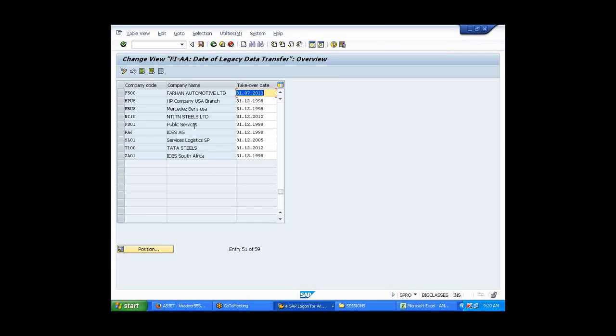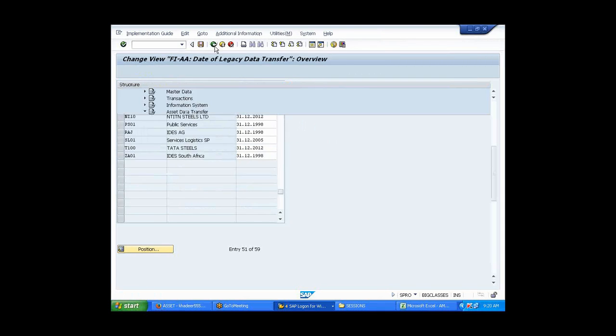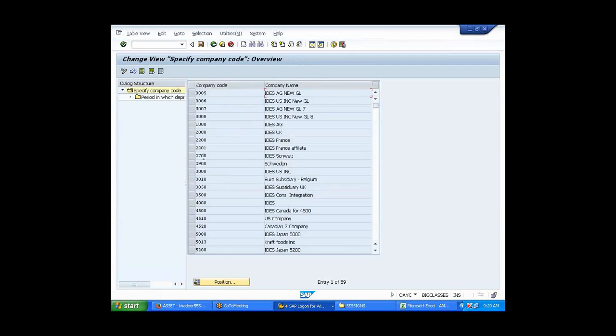In specify last period posting in previous system, while giving we gave 2013 and 8 as August, and you said it will pick from 1st of August. From that day it should calculate depreciation for me. But the header says specify last period, then how do last period and first come into picture at the same time? No, what it has posted till last means it will take from the first from there. Okay, I got that concept.